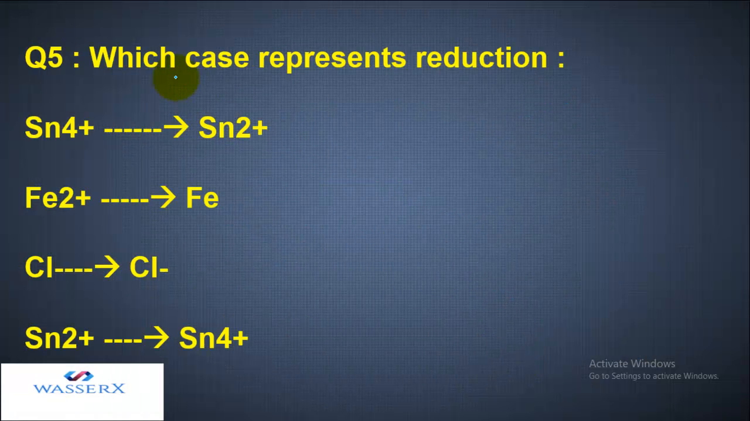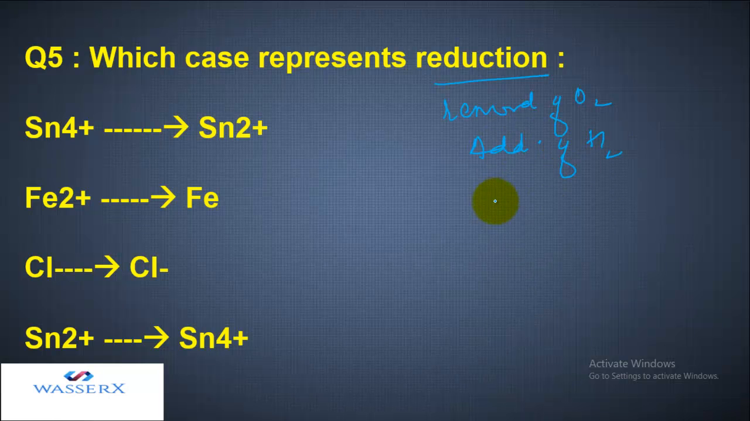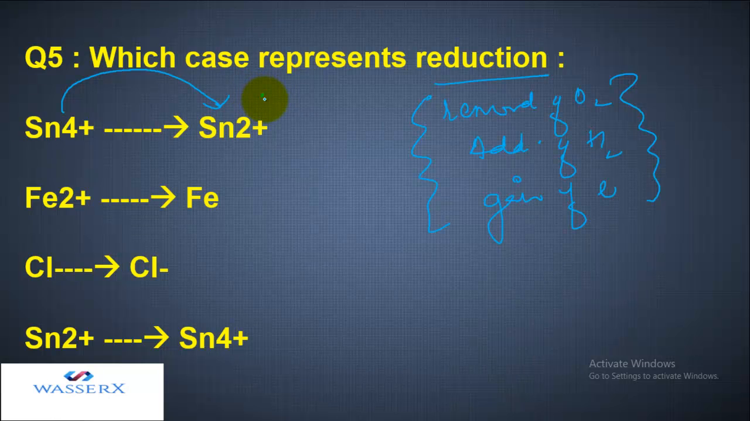Another question we have is, which case from the following represents reduction? We know that reduction refers to either the removal of oxygen or the addition of hydrogen, or it is referred to as the gain of electrons. So let's find out which of them is undergoing any of these phenomena. Here Sn4+ is getting converted into Sn2+. That means it is accepting electrons back, gaining electrons, and gaining electrons is reduction. So the first represents reduction.